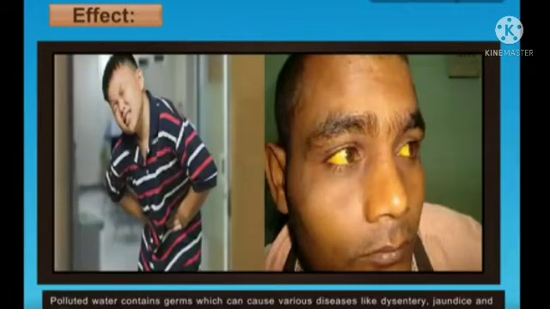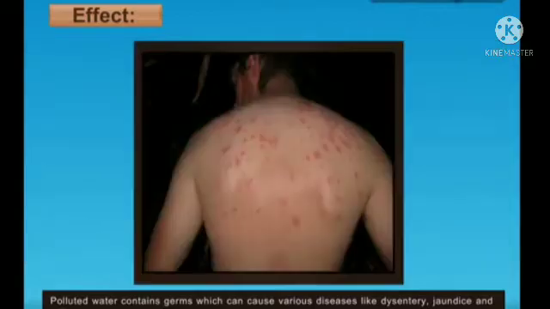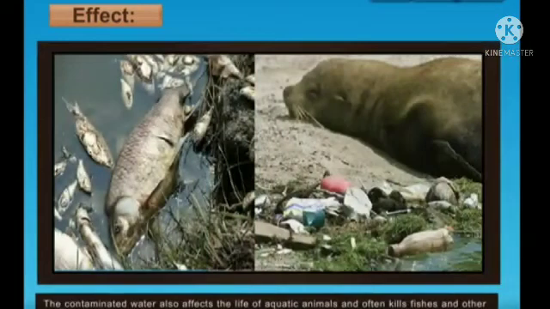Effect. Polluted water contains germs which can cause various diseases like dysentery, jaundice and typhoid. The contaminated water also affects the life of aquatic animals and often kills fishes and other aquatic animals.